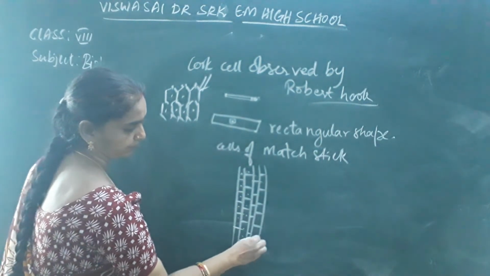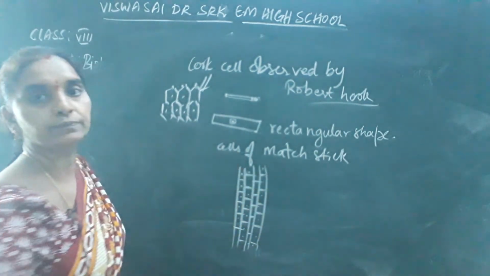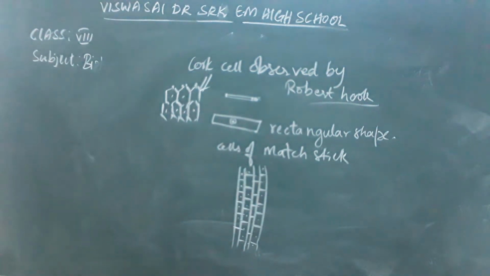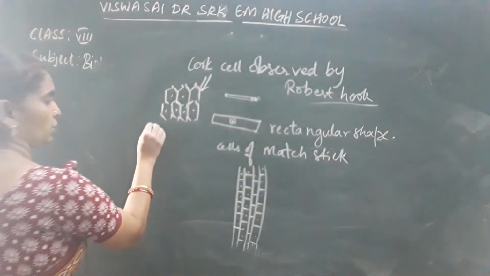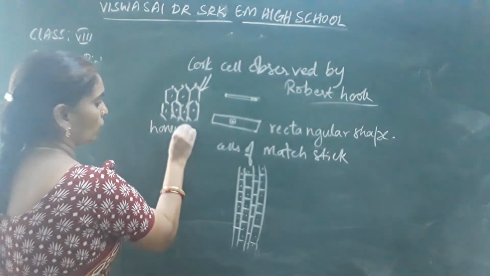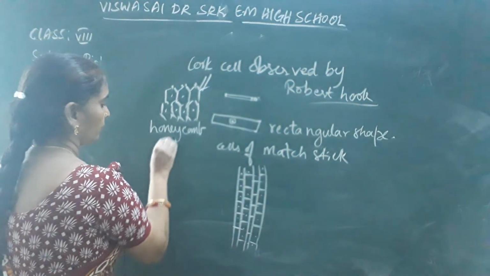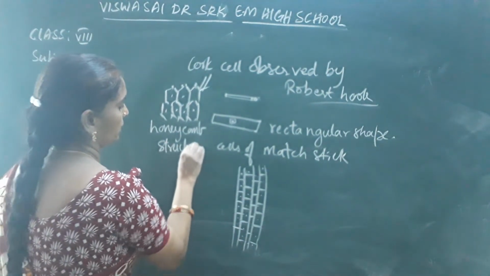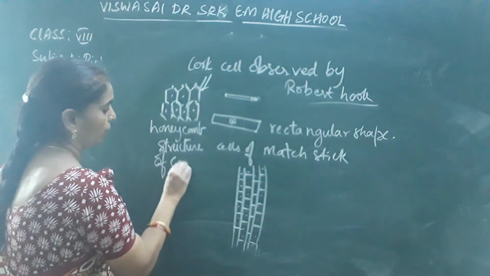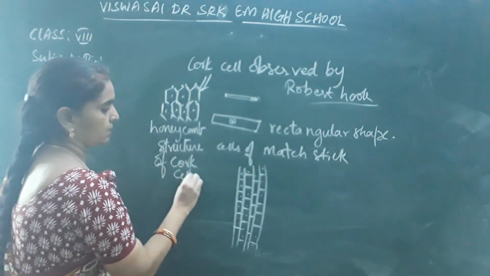This is the shape of the matchstick cells. This is the section of cork cells, the honeycomb structure. This is the honeycomb structure of cork cells.